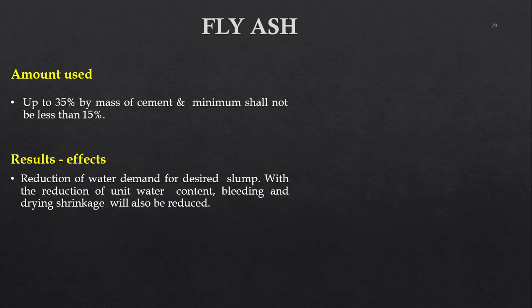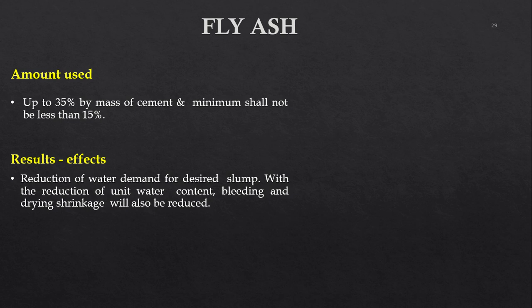Up to how much amount can we replace cement with fly ash? Up to 35% by weight you can replace. If you replace more, the concrete may require the addition of some other materials. Also, our IS code specifies that replacement of fly ash up to 35% is okay. If it exceeds more, you don't get a good concrete.